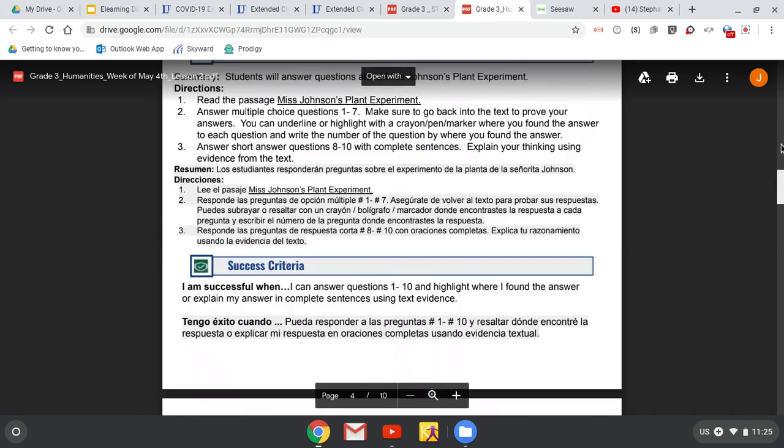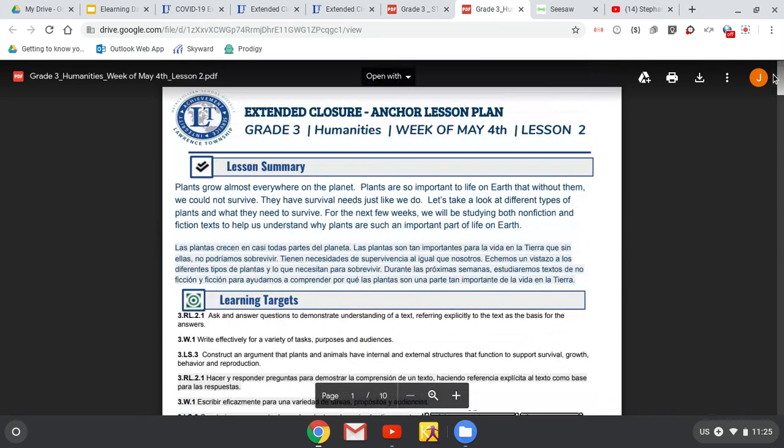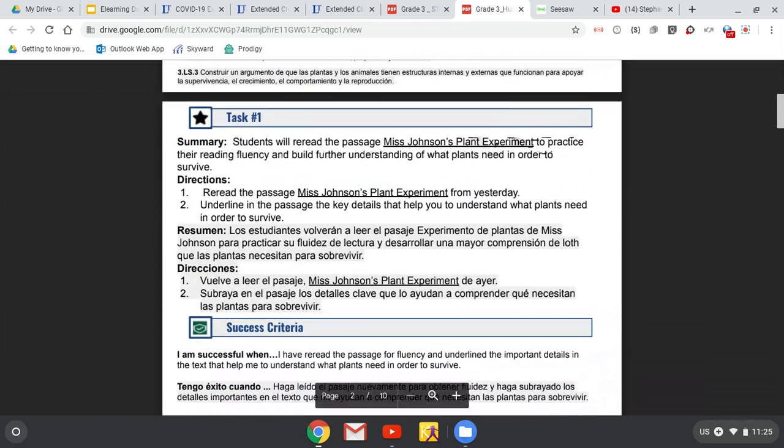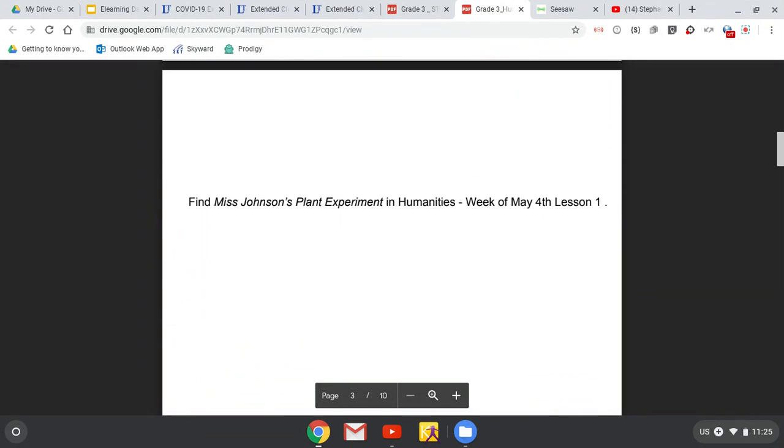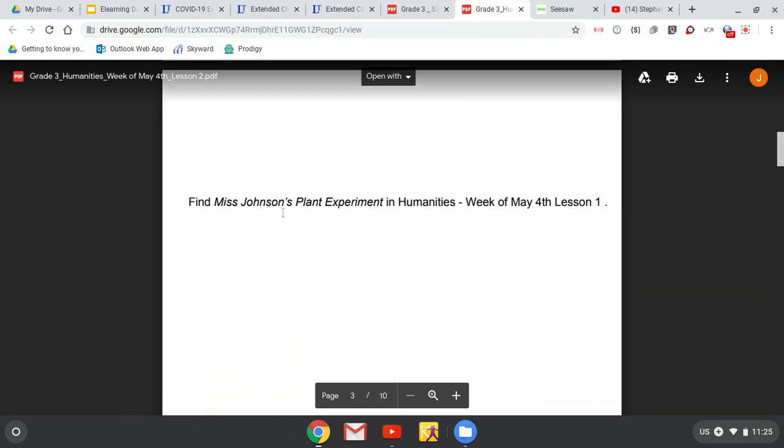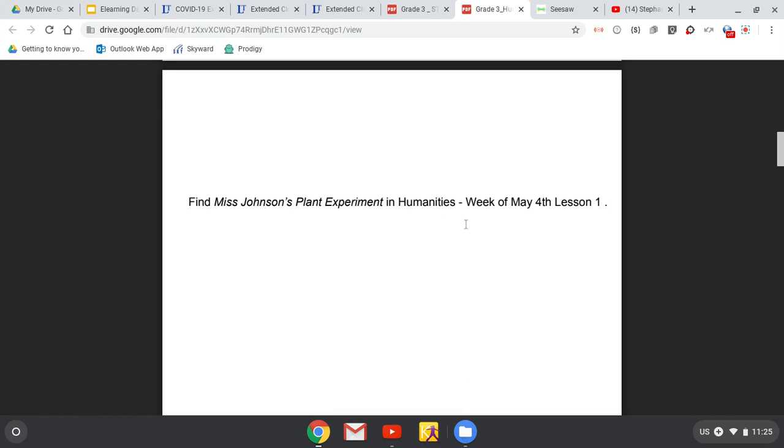Now let's look at the reading assignment for Wednesday, May 6th. We're continuing reading about plants and answering questions using text evidence. There's something tricky about today's lesson. Today's lesson is using the text from yesterday, from our lesson on Tuesday. So you will not find the text in this lesson. You have to go back and find the text from yesterday to read it for today. You can find that in lesson number 1 or Tuesday's lesson.